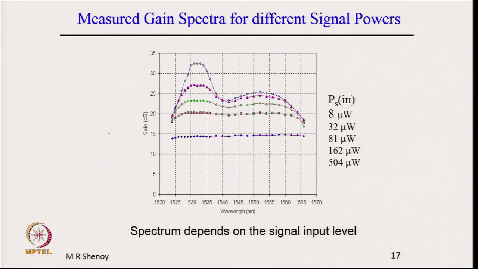So, this is actually a measured spectrum in our laboratory. What is measured is wavelength versus gain, as you can see, for different levels of input power. PS is the signal input power, 8 microwatt, 32 microwatt. As the signal power increases, you note that the gain profile decreases.